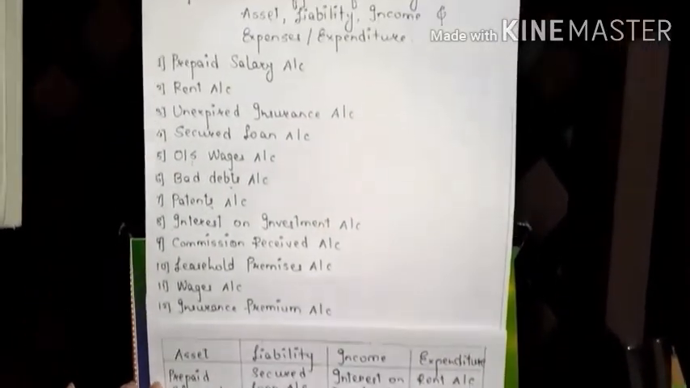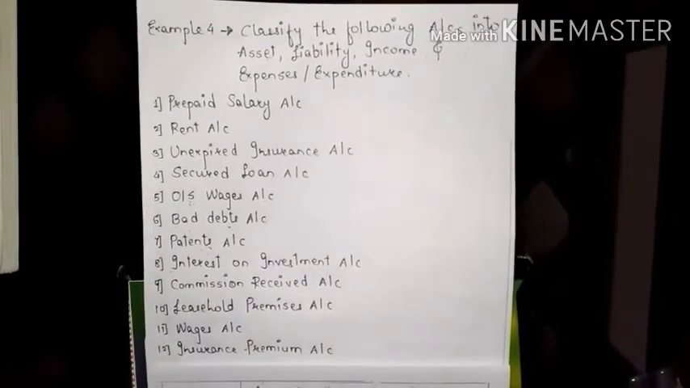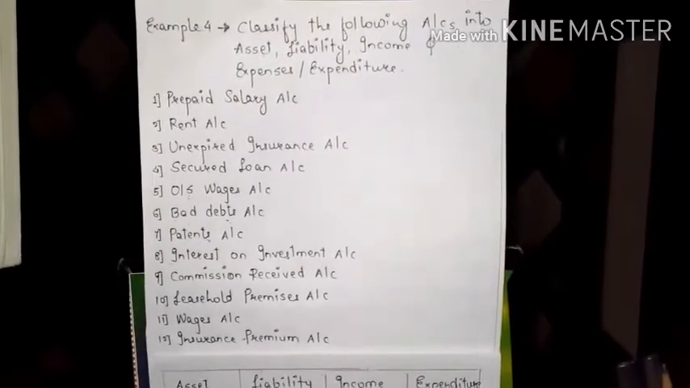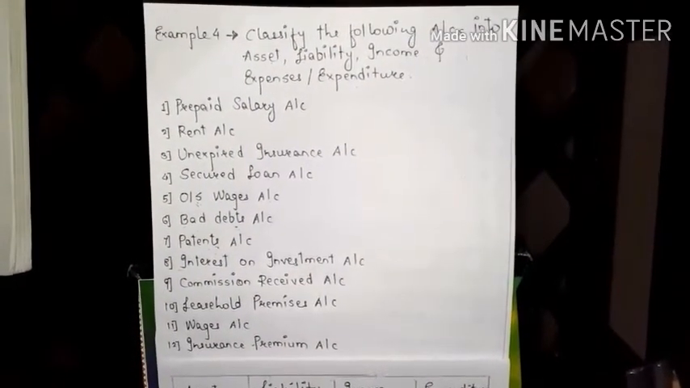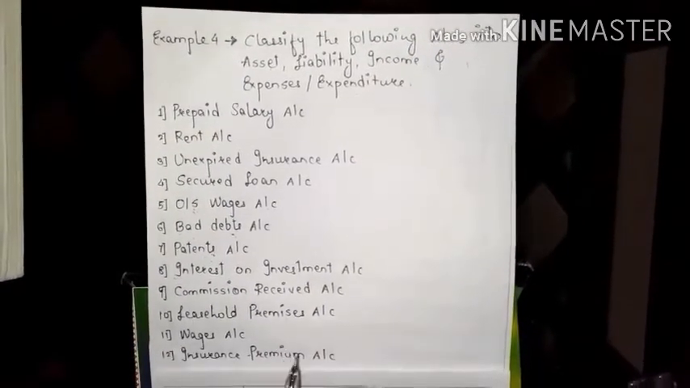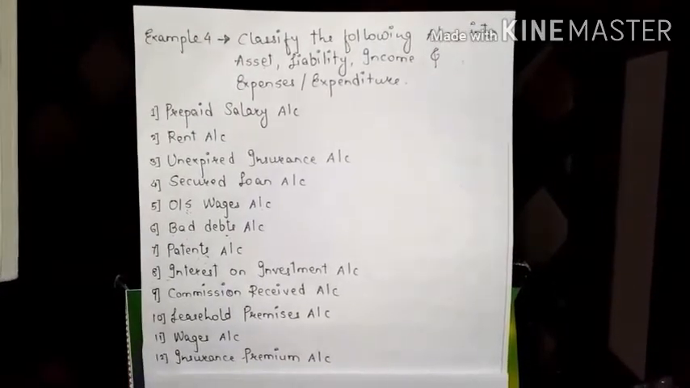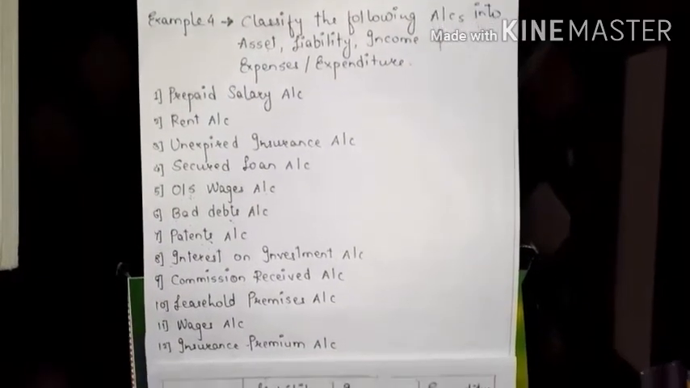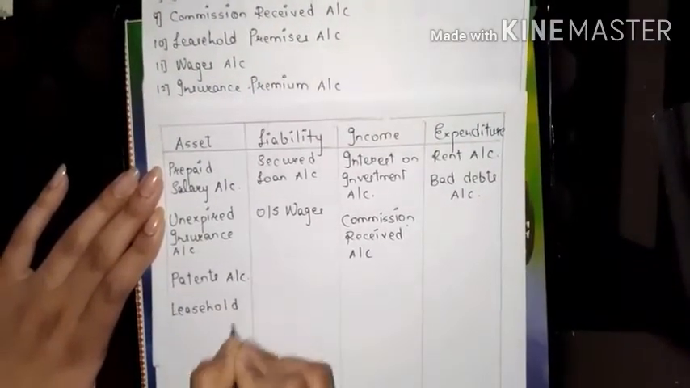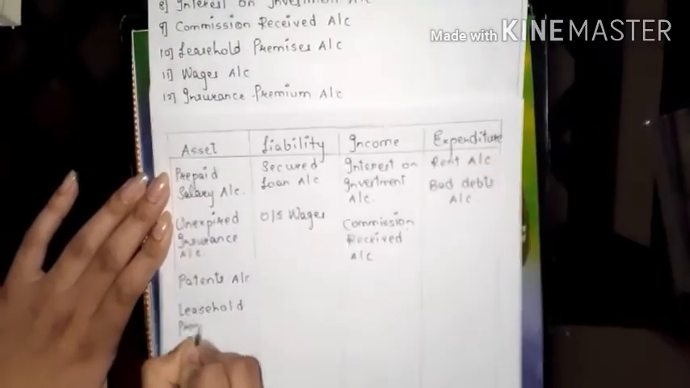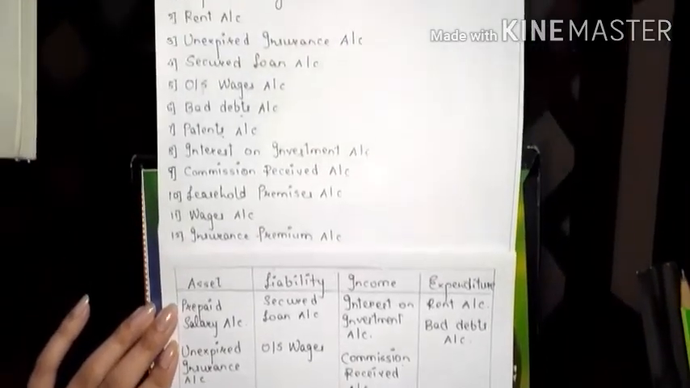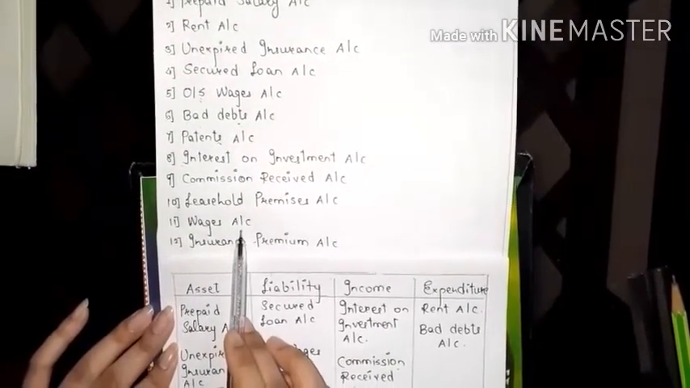Okay. Now leasehold premises. Now this is our asset, because on somebody's land we have set up our business for carrying out business. That is called leasehold premises. Now this is going to be our asset, because on a temporary basis we have rented that land for our business purpose. So it is always going to be our asset. Okay.